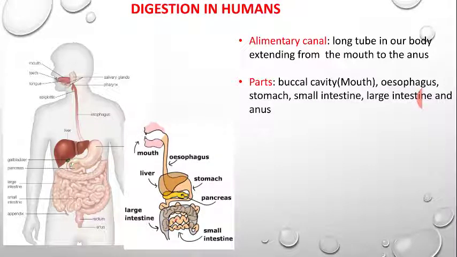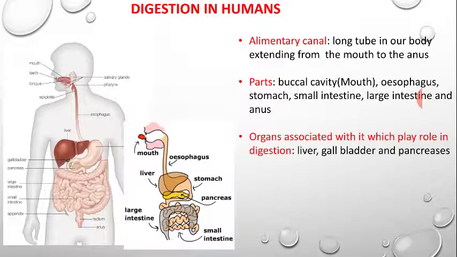Parts of the alimentary canal are the buccal cavity, the mouth, the esophagus, the pipe which connects the mouth and stomach, the stomach, the small intestine, the large intestine, and finally the anus. The organs associated with the alimentary canal that also help in digestion are the liver, gallbladder, and pancreas.